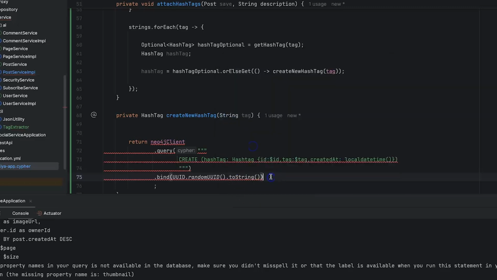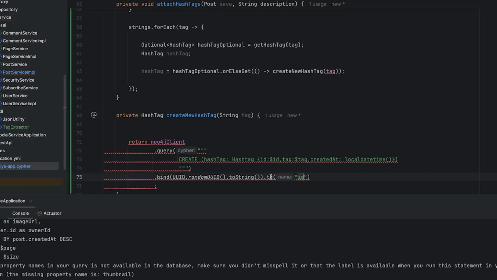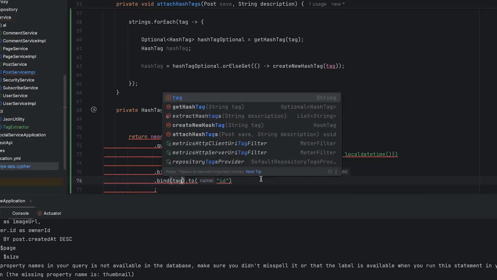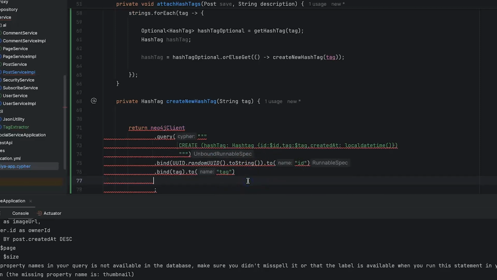We are going to get a random UUID, and we want to bind it to the ID. And let's duplicate here the tag. We want to replace here with the tag. So the tag is going to be replaced when we put $tag, and we are okay. And after doing this, we can just say dot